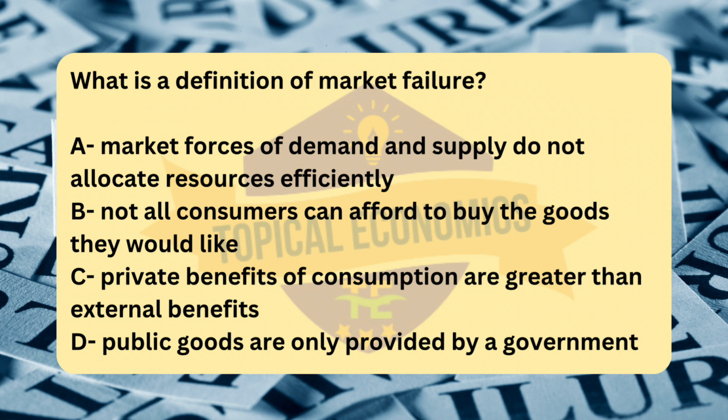Information asymmetry, where one party in a transaction has more or better information than the other, leading to poor decisions. Thus, market failure is specifically about inefficiency in resource allocation, where the market doesn't lead to the best possible outcome for society. Analyzing the other options.